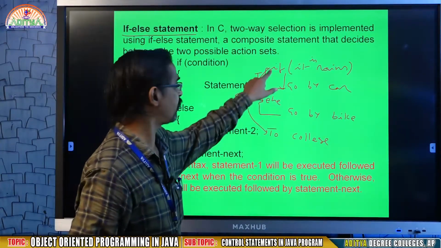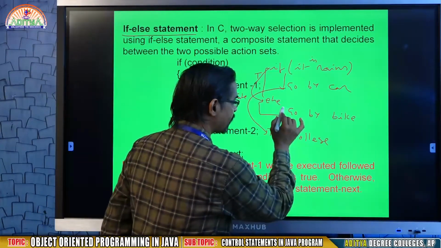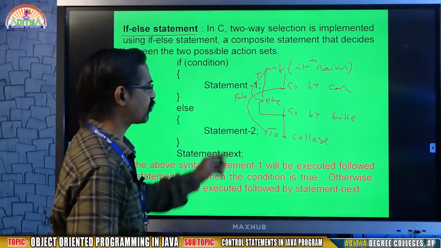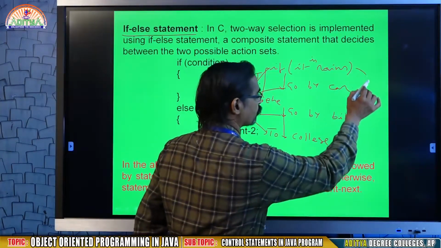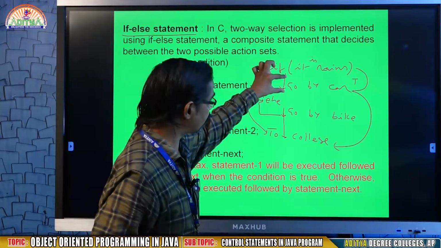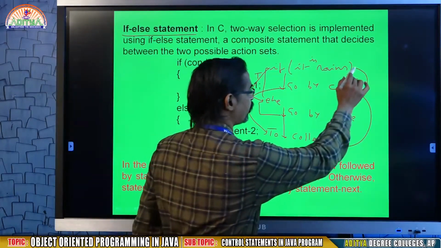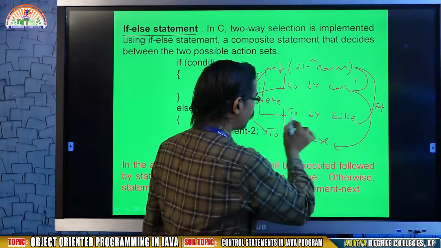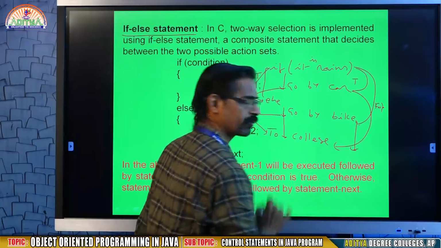Else is always executed only if the condition is false. So it comes to the else, where go by bike, and then to college. That means I mentioned a condition; if the condition is true, it executes the statements between if and else. Assume if it is false, it will execute the block following else and then it will come down.